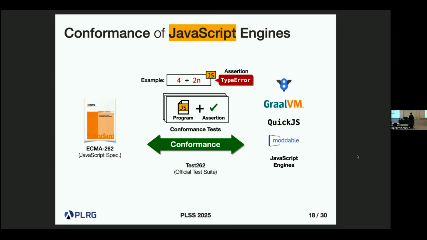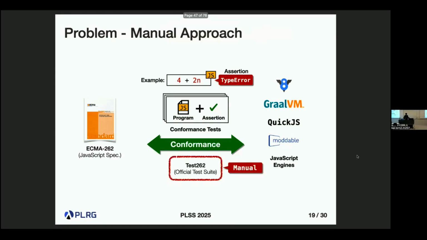And there exists an official test suite called Test262. But again, the problem is that it is maintained manually. It means that we cannot know that it strictly conforms to the semantics described in the specification. And also we do not know how many parts of the specification are covered by this test suite. So to resolve this problem, we want to automatically synthesize this conformance test from our mechanized specification.